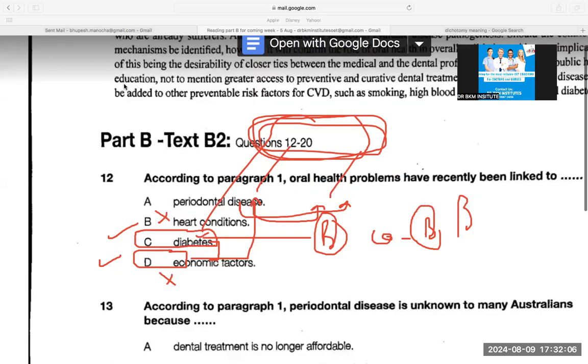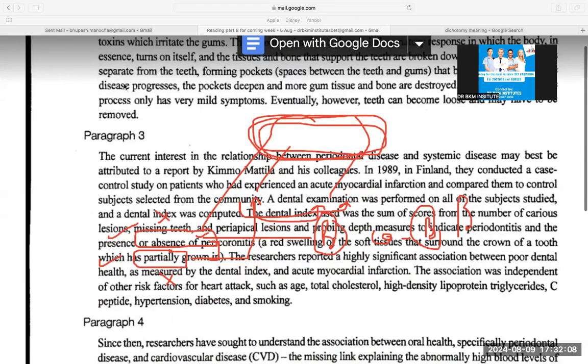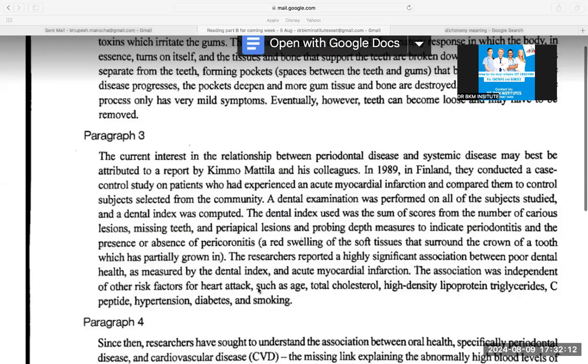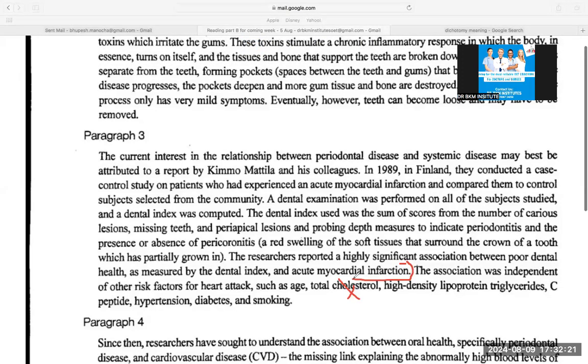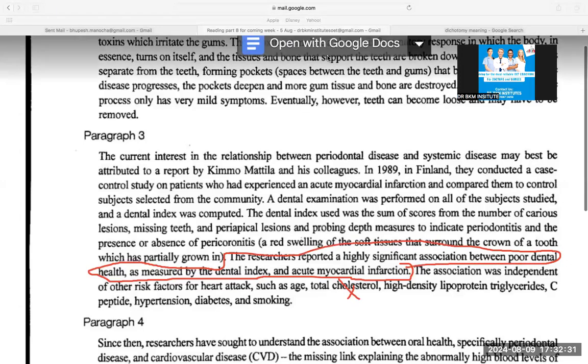Why could you choose A and D? Because of this stupid line. The last line, if you see, says the association was independent of other risk factors. But our question is not about other risk factors. Our question was just about the line that there is a strong association between poor dental health and heart disease. Again, don't overthink. This is what I want to teach. So you can skip the last line.